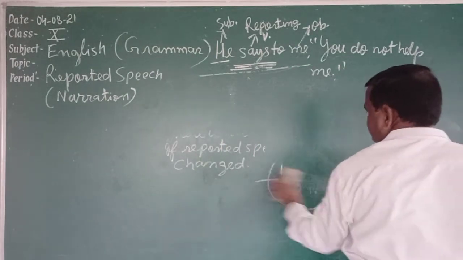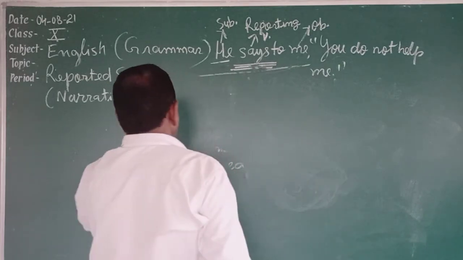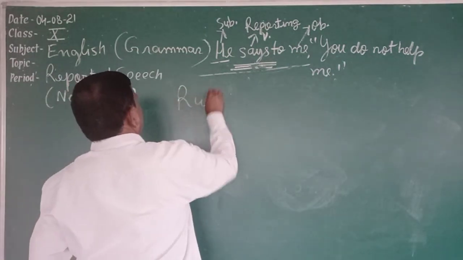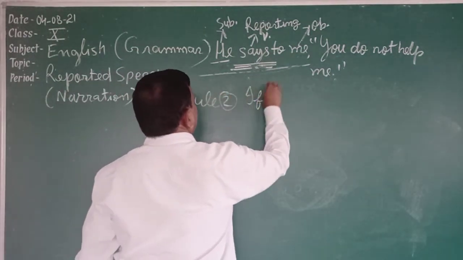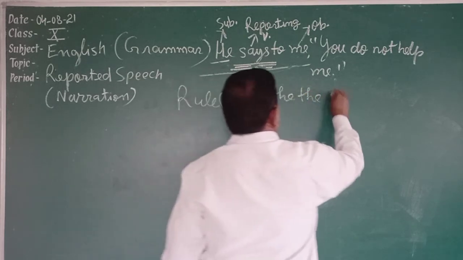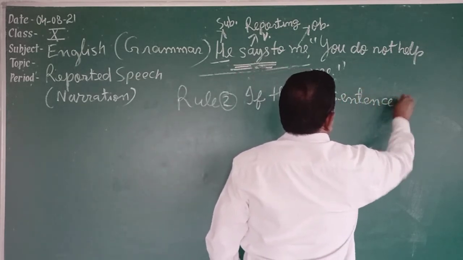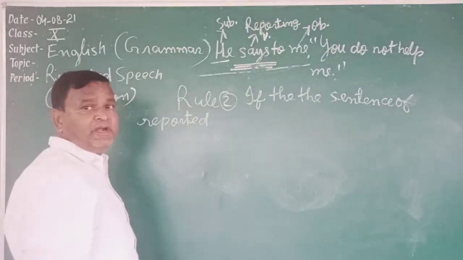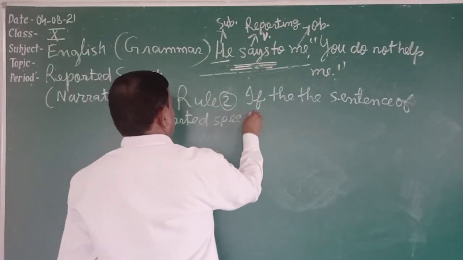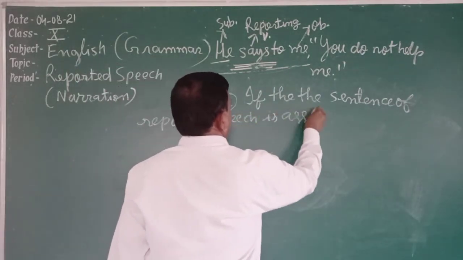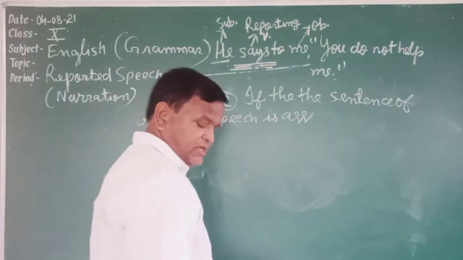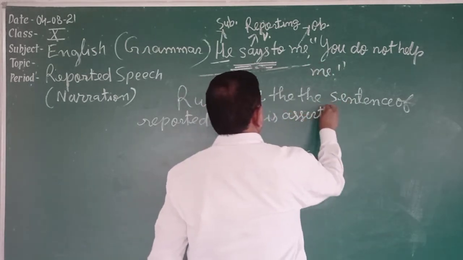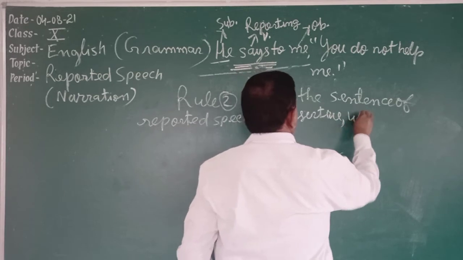Second rule. What is the second thing you have to know? The second thing you have to know is what type of sentence it is. Rule second: if the sentence of reported speech is assertive, assertive means positive or negative, then we change.